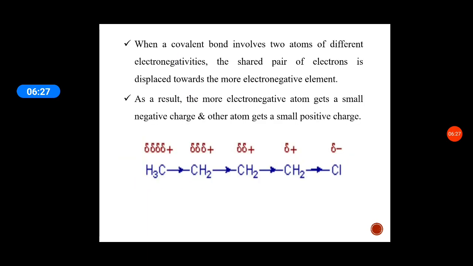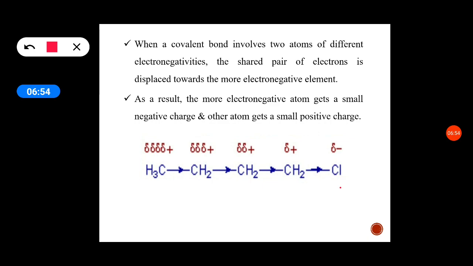When a covalent bond involves two atoms of different electronegativities, the shared pair of electrons is displaced towards the more electronegative atom, as shown here in this example. Cl being more electronegative than carbon, the electron displacement takes place towards Cl.